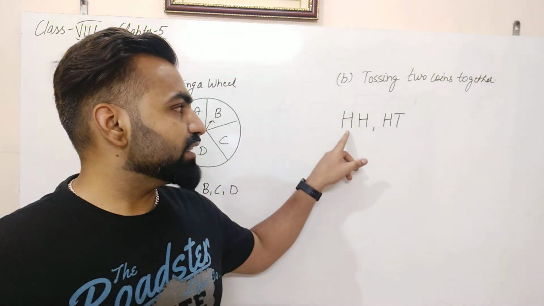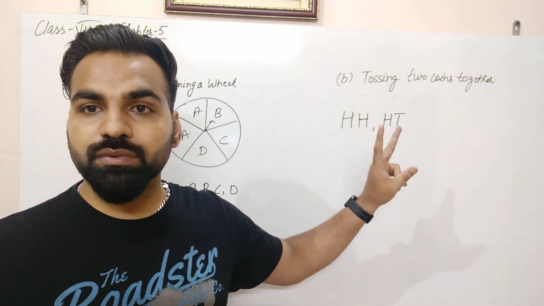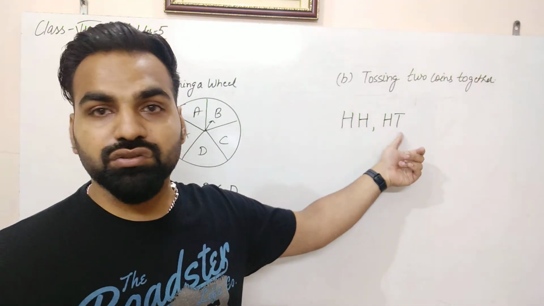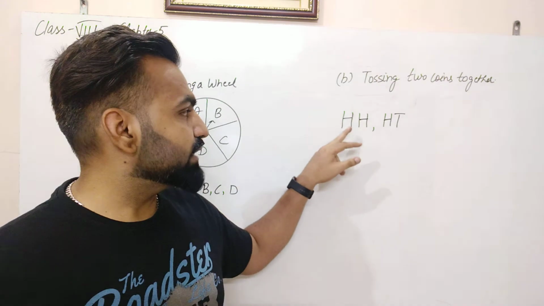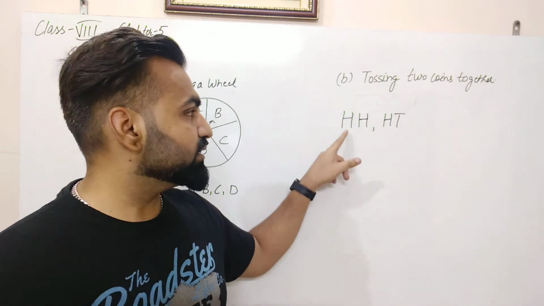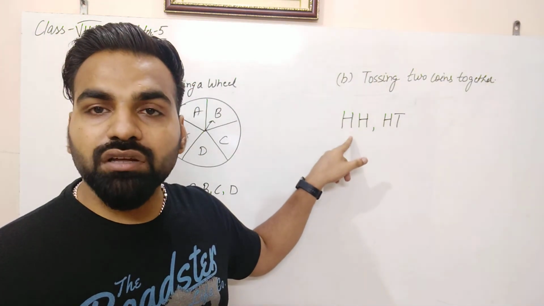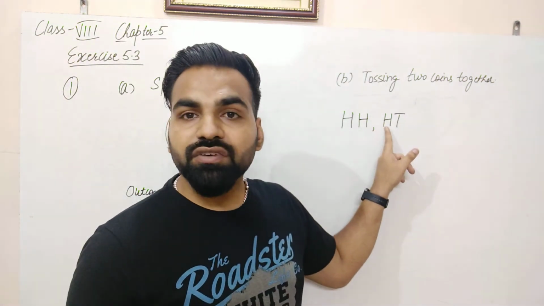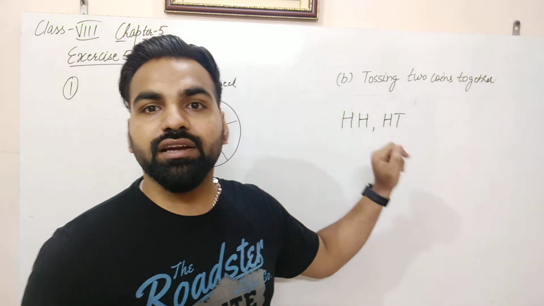So whenever the first outcome is head, there are 2 possibilities: the second outcome can be head or tail. This will be read as HH, HT. The first H means head on the first coin, the second H means head on the second coin. Head on the first coin, tail on the second coin.